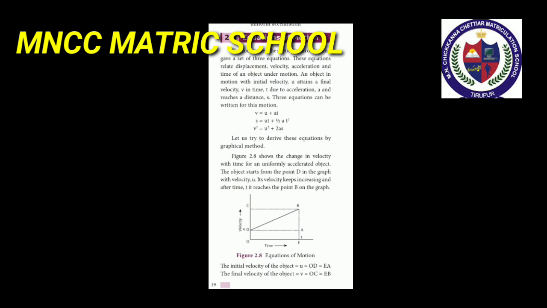See this graph. Three equations can be derived from this graph. First equation, V is equal to U plus AT. The second equation of motion, S is equal to ut plus half AT square. And third equation of motion is V squared is equal to U squared plus 2AS.